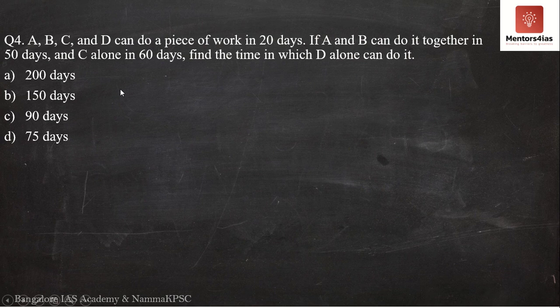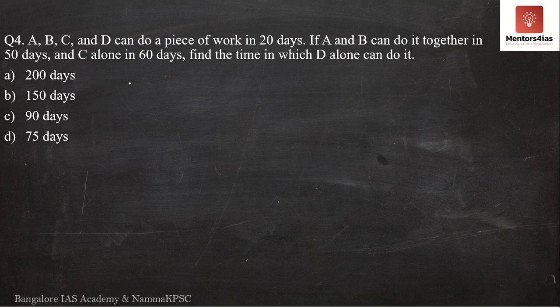Okay, so here we have another question. The question says A, B, C and D can do a piece of work in 20 days. If A and B can do it together in 50 days, and C alone in 60 days, find the time in which D alone can do it. Very simple. We have already done these kinds of problems, except that they have slightly changed the wording. Try to do this by yourself, because if you've understood the concept of time and work, definitely you should be able to do this. However, I will solve it now.